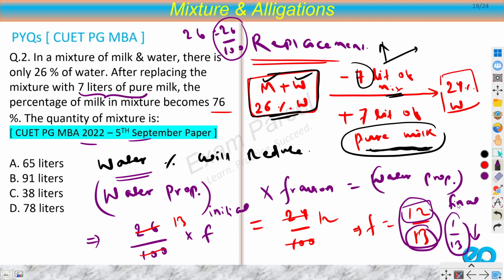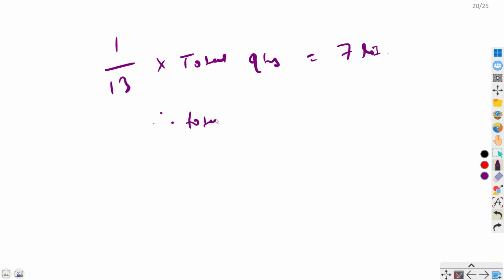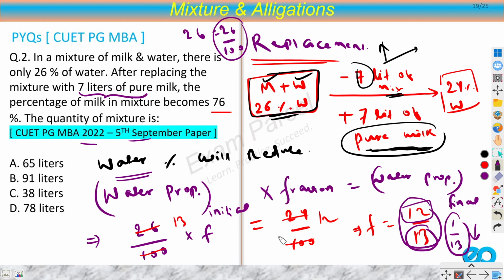So we can say that 1 by 13th of total quantity is nothing but 7 liters. So therefore my total quantity would be 13 into 7, 91 liters. And this is what we were asked. We have to find the quantity of mixture.